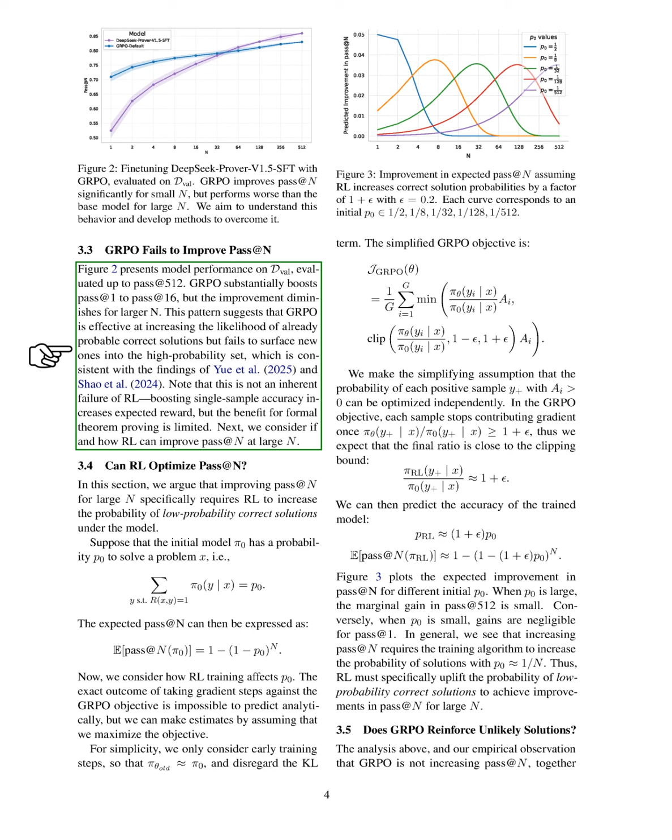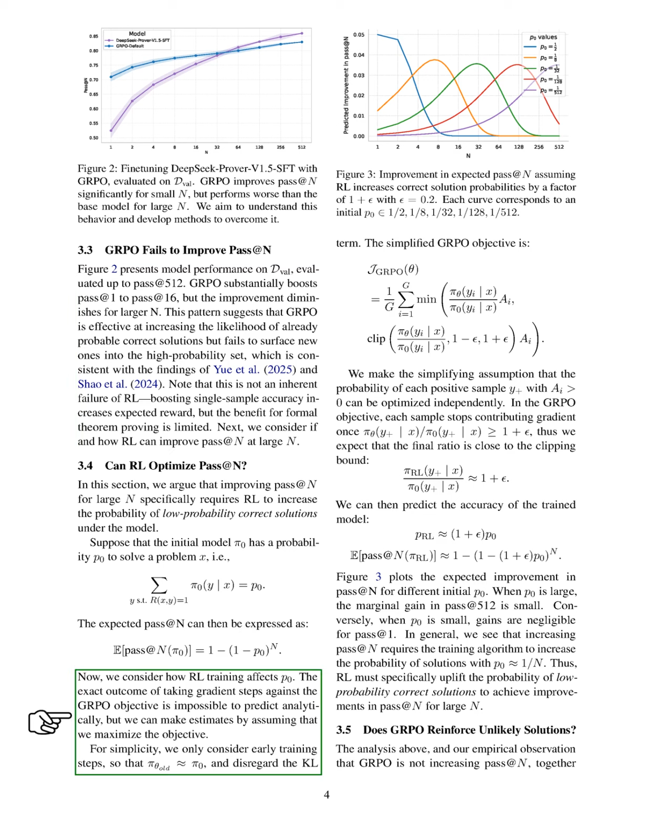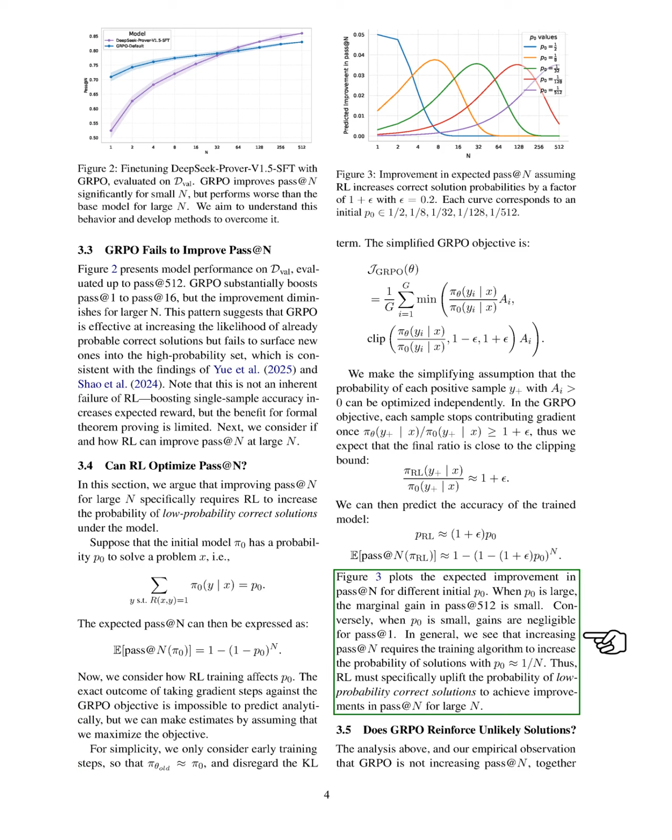We then consider whether reinforcement learning can enhance the pass rate at larger values. We argue that to improve the pass rate for large numbers, RL must increase the chances of low-probability correct solutions. We express the expected pass rate mathematically and analyze how RL training impacts the initial probability of solving a problem. Although predicting the exact outcome of gradient steps is complex, we estimate that maximizing the GRPO objective can lead to improvements in the model's accuracy. Ultimately, we conclude that to increase the pass rate for large values, the training algorithm must specifically enhance the probability of low-probability correct solutions.